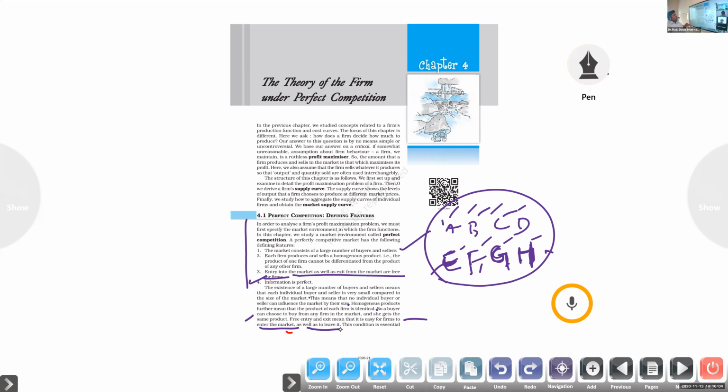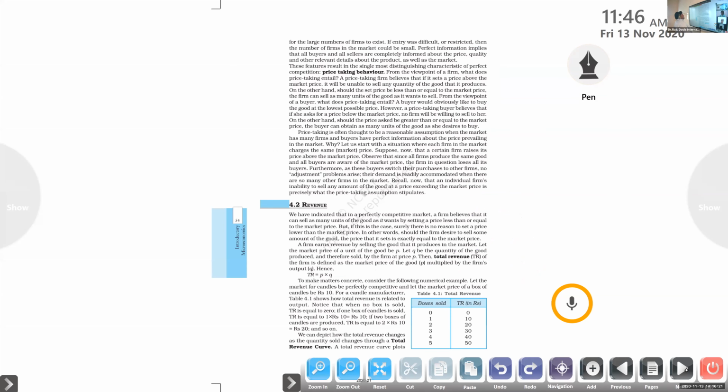If they are able to make profit, they can make profit. Once the company comes to know that they are unable to make profit from the production, they can leave the market. They don't want to sell anymore, they don't want to produce anymore. Entry and exit is free. This condition is essential for a large number of firms to exist.